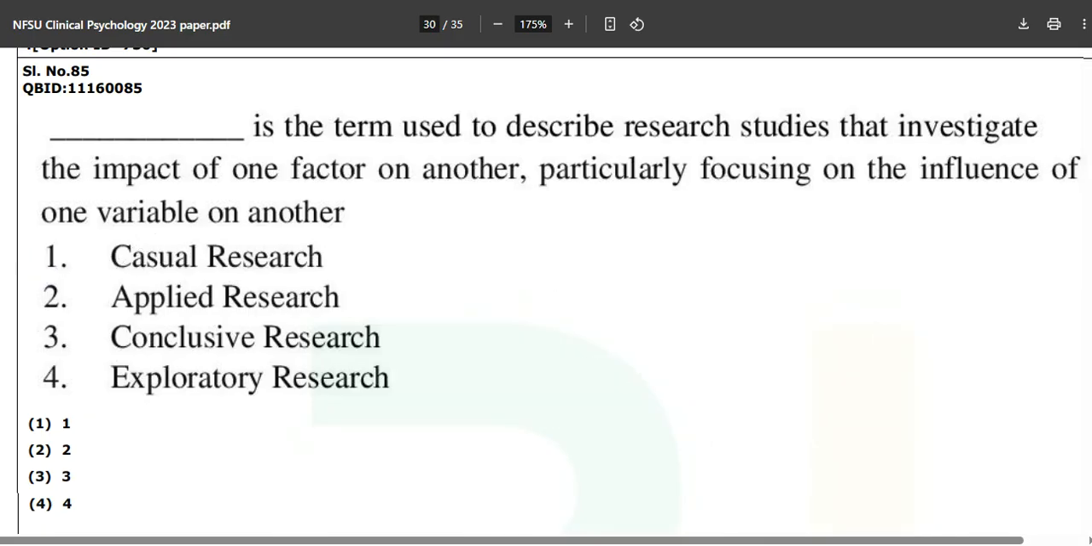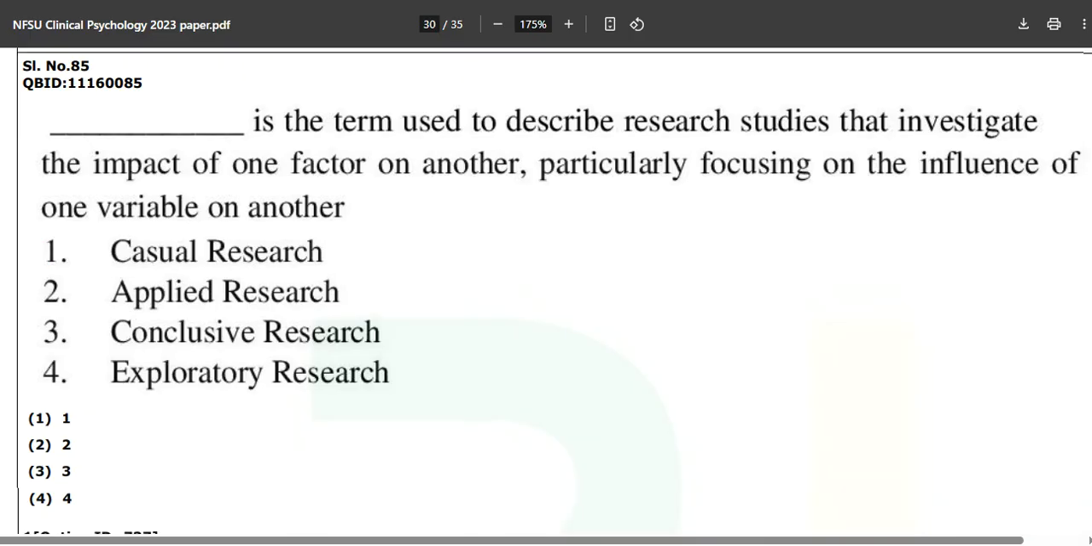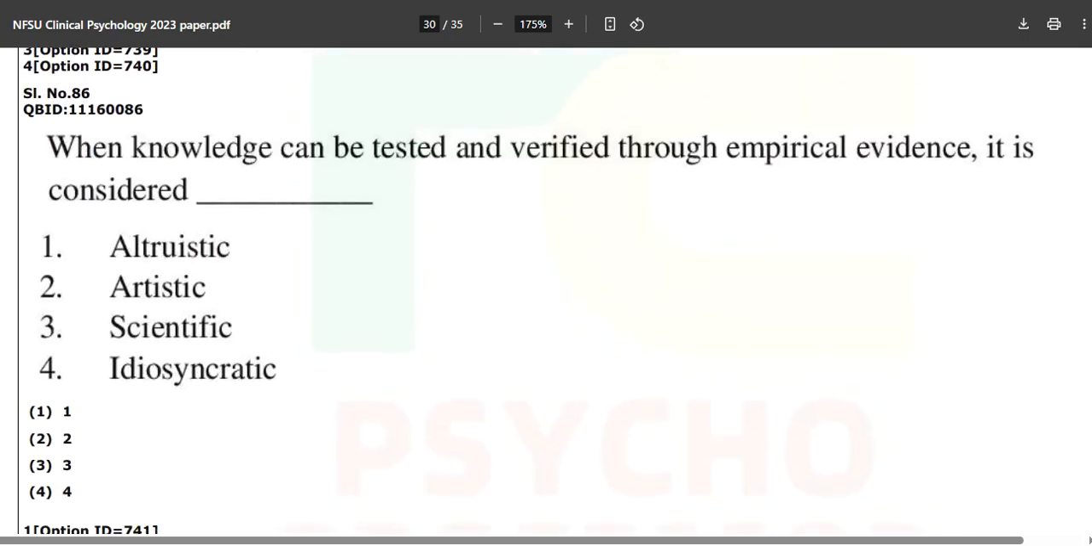Causal research. Applied research is whenever we use what we have studied to apply somewhere, maybe ergonomics or whatever the scenario may be. It is not conclusive research and not exploratory research either. I guess you will find this in the book as well, or in the ebook if you read line by line. Moving forward to the next one, 86.